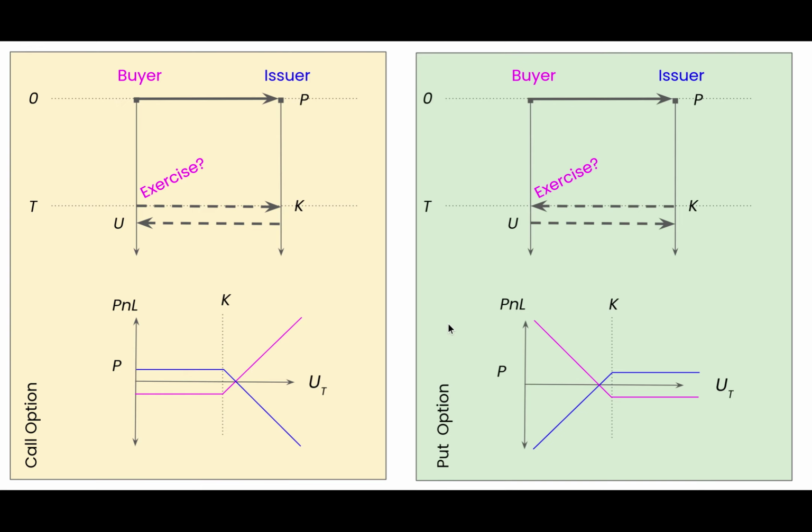In the payout diagrams at the bottom, the payouts for call and put options at maturity are shown. On the left-hand side, for the call option, the purple line is the payout as in the formula on the previous slide, with the addition of the premium. If the option is not exercised, the premium is lost and the total profit is negative. The payout diagram shows the profit and loss, or P&L in short.